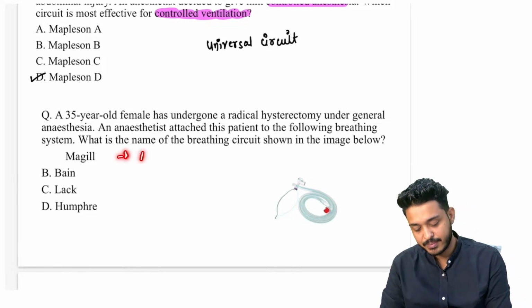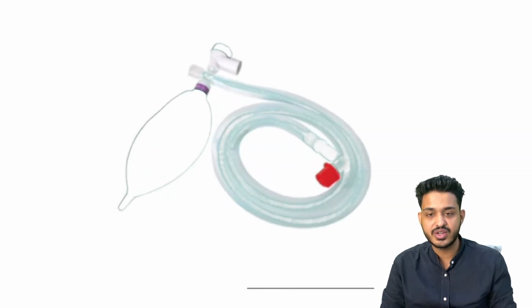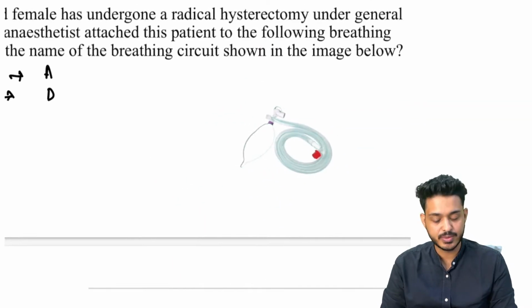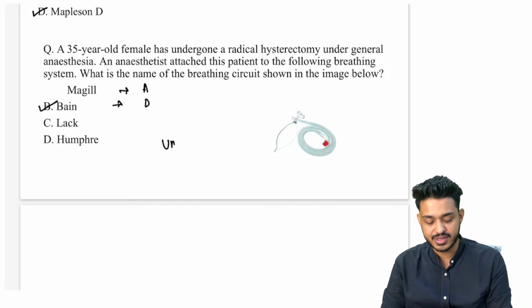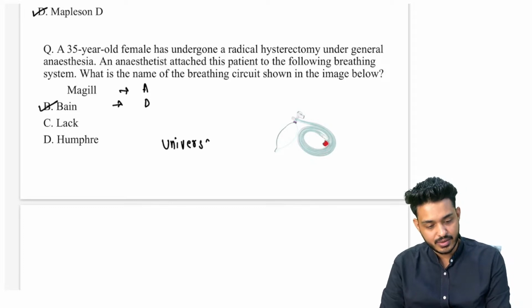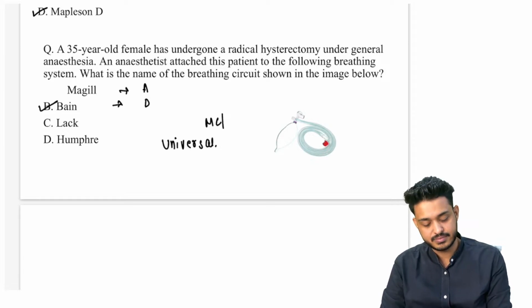McGill is what? Mapleson A. Bain is what? Mapleson D. Can you appreciate the tube in tube appearance? Tube in tube appearance is going to be Bain circuit, and the most common and the universal circuit. Very, very important. Universal, most common used, and this is going to be Bain circuit.